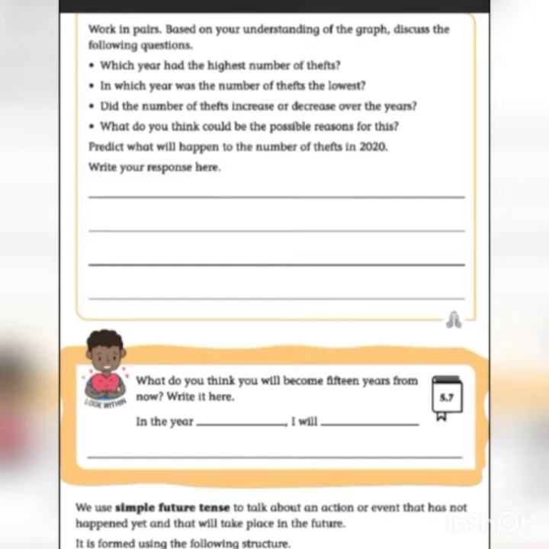Which year had the highest number of thefts? In which year was the number of thefts the lowest? Did the number of thefts increase or decrease over the years? What do you think could be the possible reason for this? Predict what will happen to the number of thefts in 2020. Write your response here. So after discussion, you can write your response here.